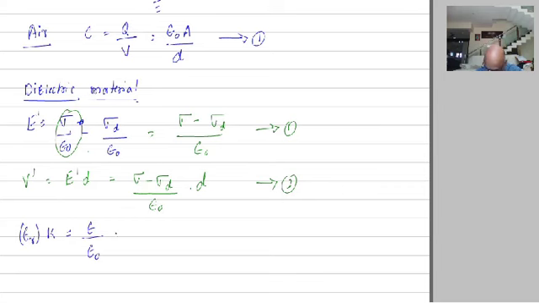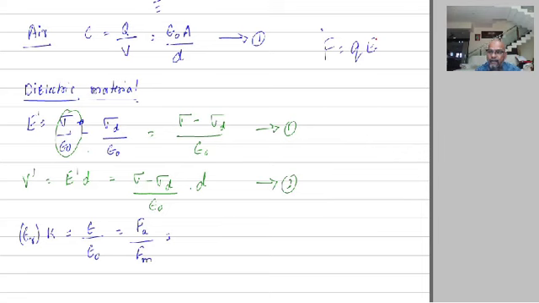That is also equal to force in air divided by force in the medium. Force is proportional to electric field. F is equal to Q into E.